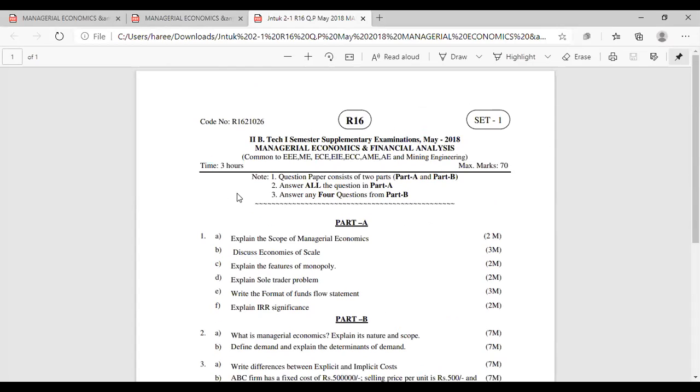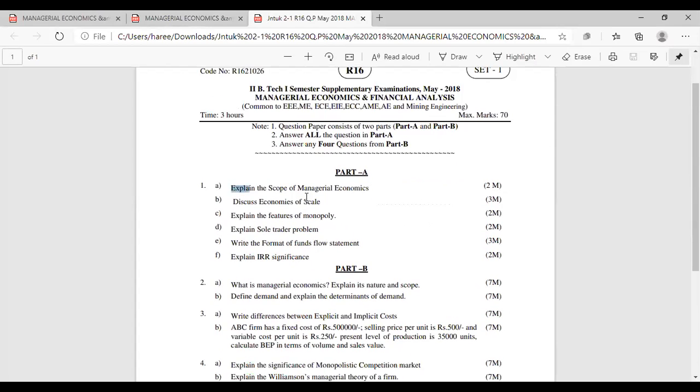See here: explain the scope of managerial economics; discuss the economies of scale; explain the features of monopoly. The rest three will be from the next three units.